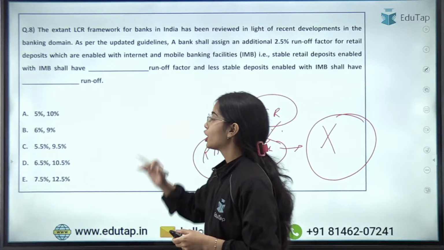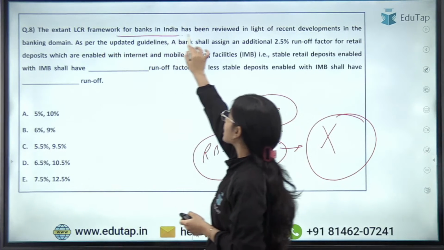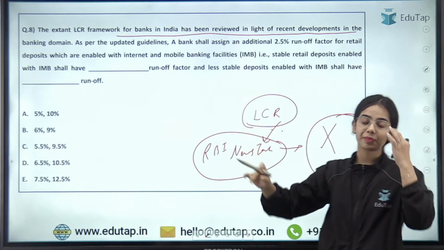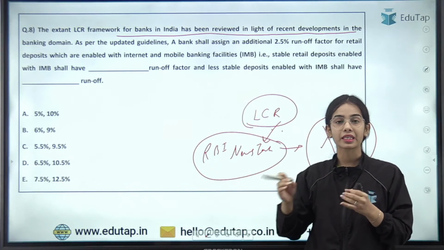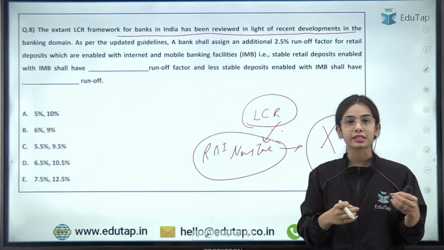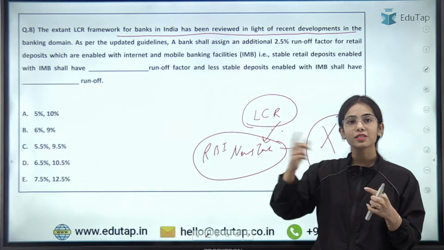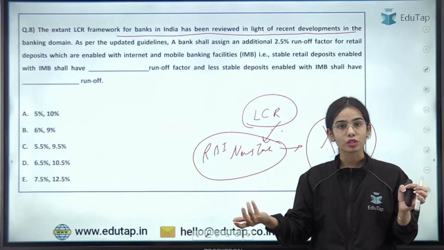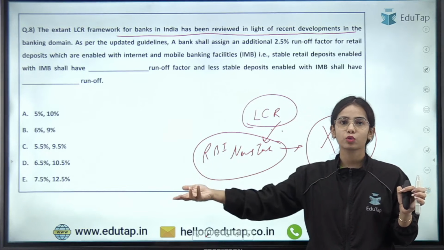So the extent of the LCR framework for banks in India has been reviewed in light of recent developments, because recently the internet banking and the UPI ecosystem and the RTGS, NEFT, these kinds of digital systems that we have, we are able to transfer money very easily, and we are withdrawing money very easily from the bank account to pay merchants and such.